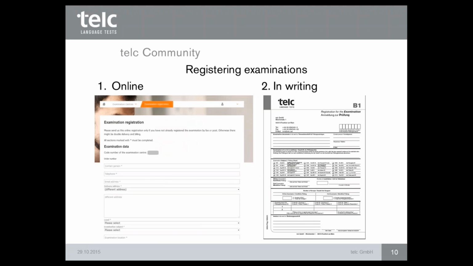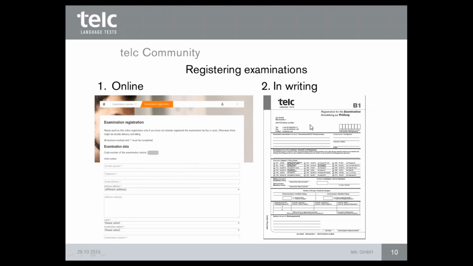Okay, and here you see the online registration form, where you tick and fill in everything, for example, contact person, telephone number, everything that we need. Sure, you also have to put the level of the exam and which type of exam, which subject it is, and so on.